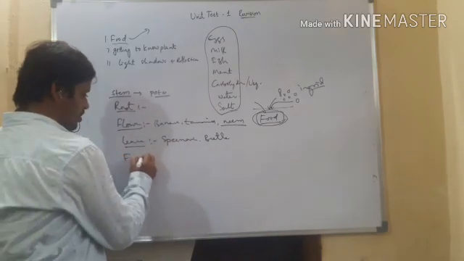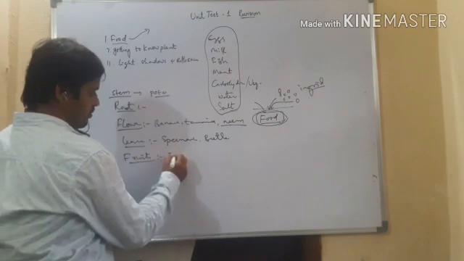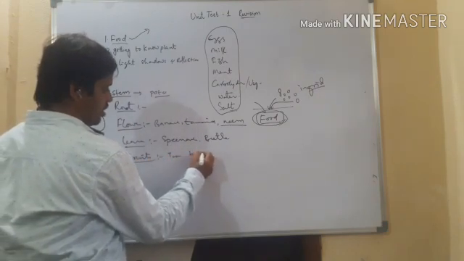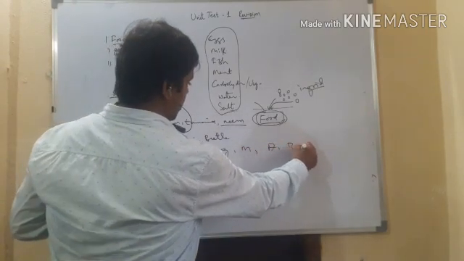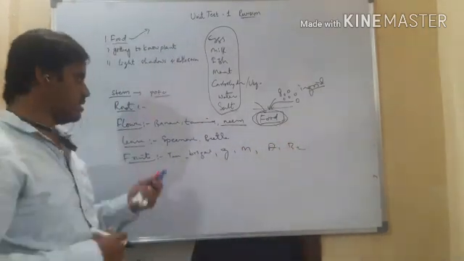And now come to fruits. Fruits like tomato, brinjal, guava, mango, apple, banana. All these are fruits that we consume as food.